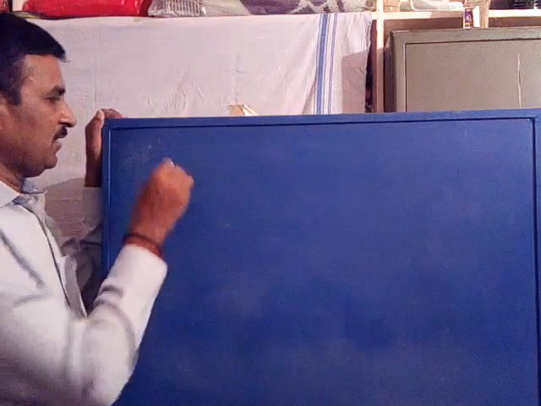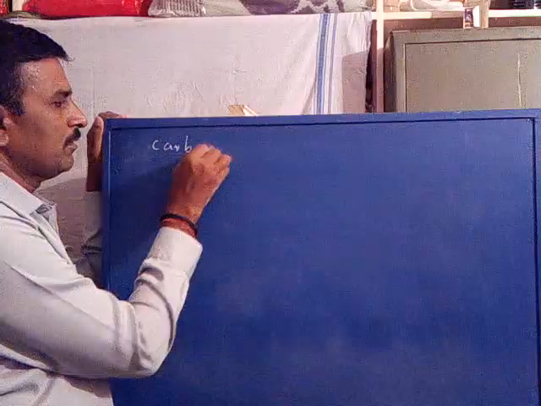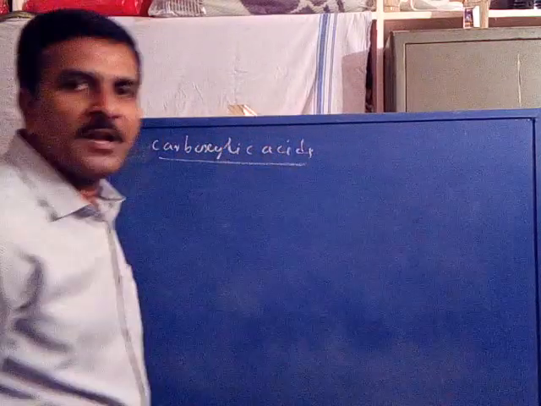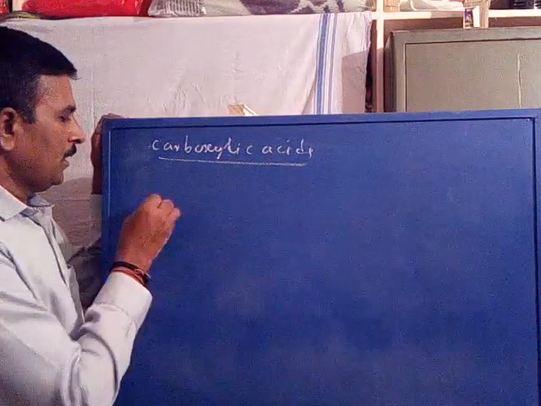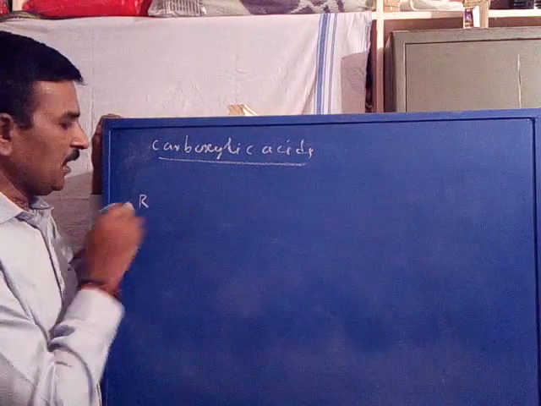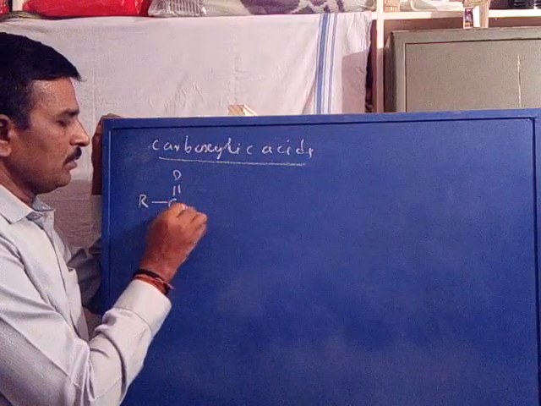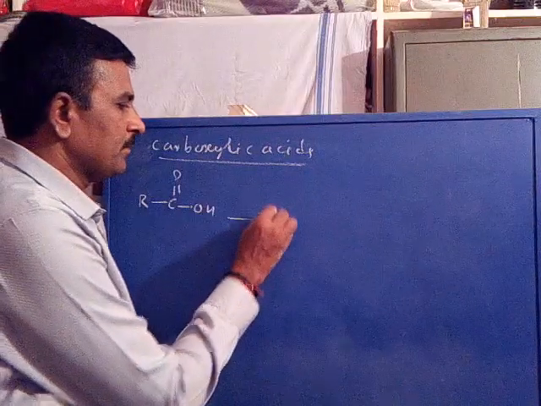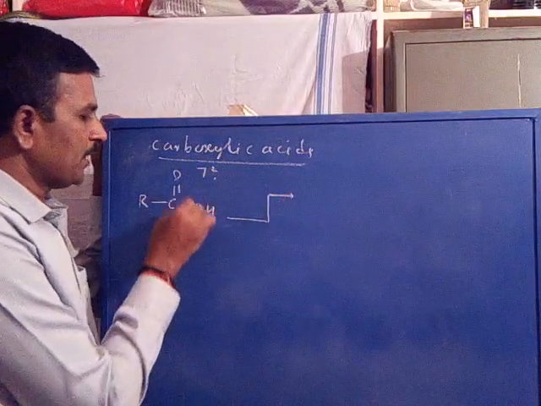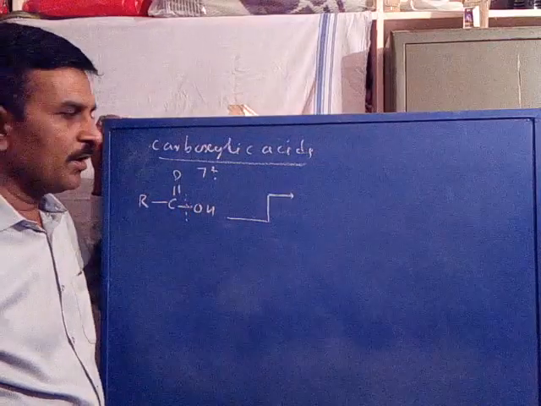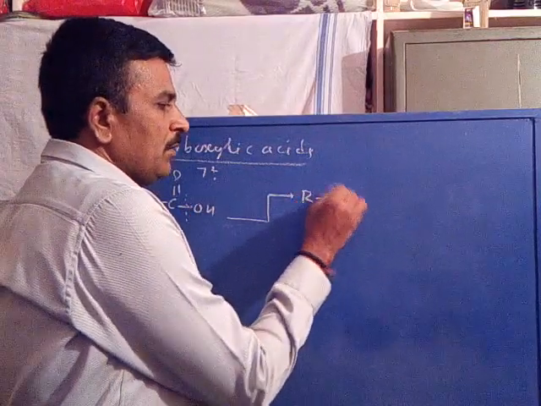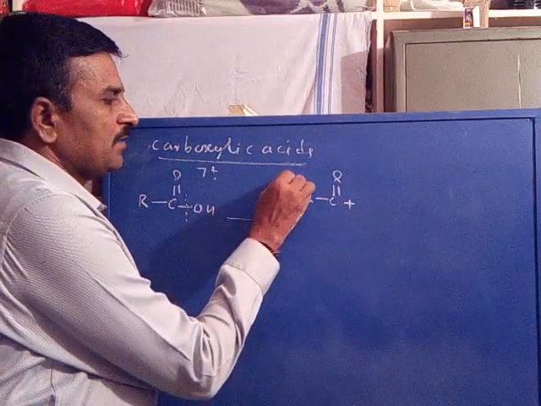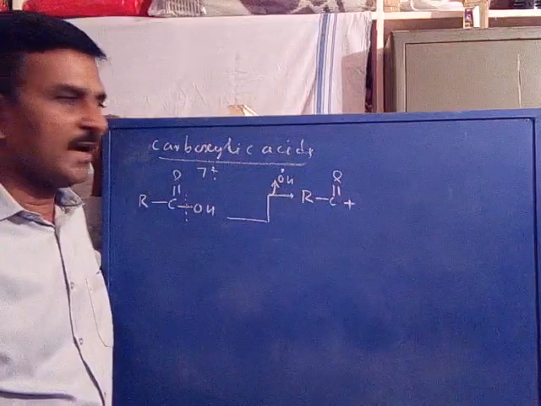Now, fragmentation in carboxylic acids. So the fragmentation in carboxylic acids. Take a carboxylic acid, say R-C=O-OH. Its molecular ion may be fragmented by the simple cleavage of the OH group to form R-C=O as a cation by the loss of OH as a radical. OH is eliminated as a radical.